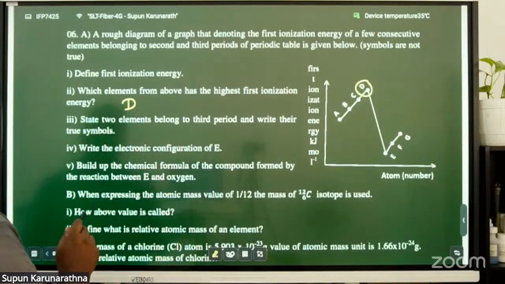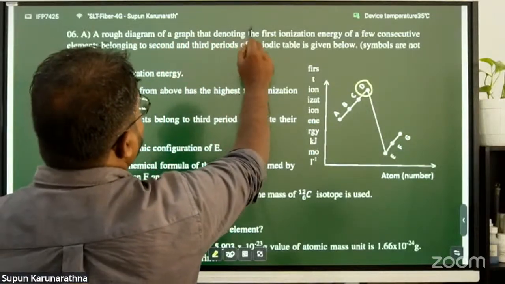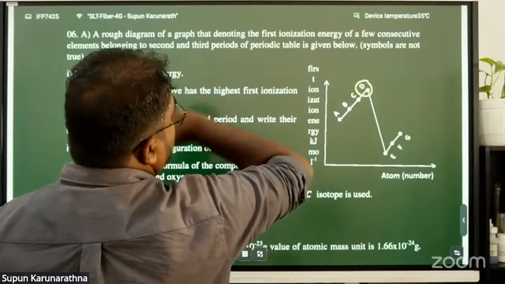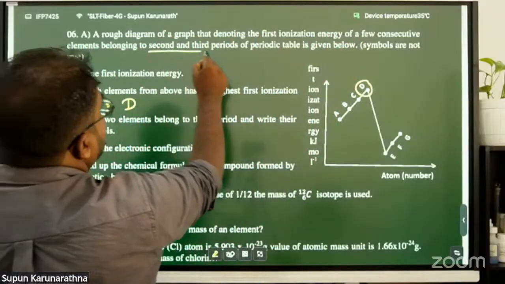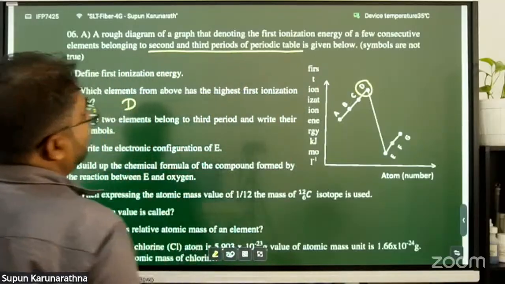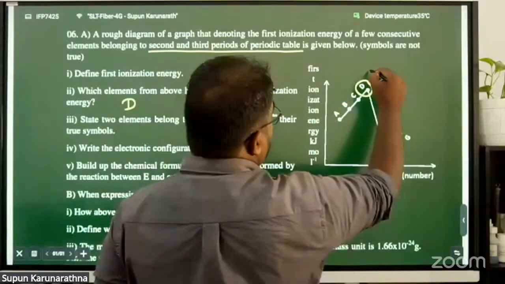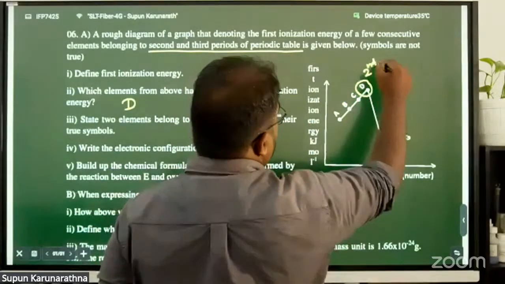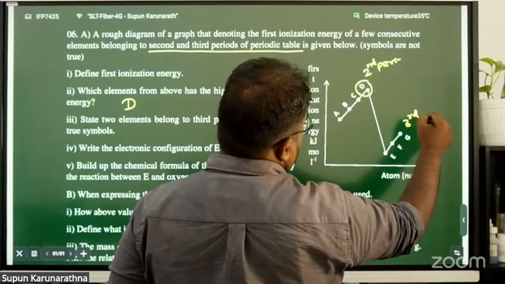So how do we find that? Come to the question again. A rough diagram of a graph denoting the first ionization energy of a few consecutive elements belonging to the second and third periods of the periodic table is given. So this set of elements should be the second period, and here should be the third period.